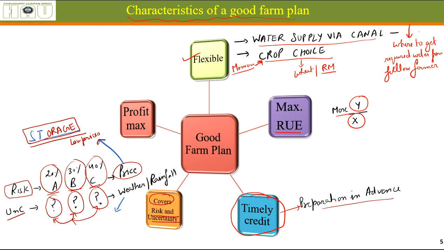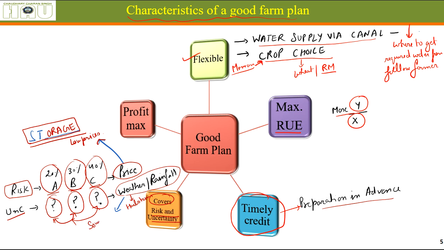Uncertainty is generally the most uncertain situation for the farmer, about the weather or rainfall, erratic weather, whether there is a hailstorm. So how can he save himself from this kind of situation? See, there is not much a farmer can do to save themselves from such a situation, but these days there are facilities that will let you know, with a little bit of certainty, that the weather is not going to be okay this time of the year.